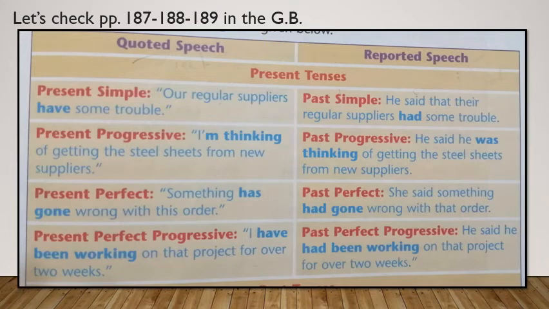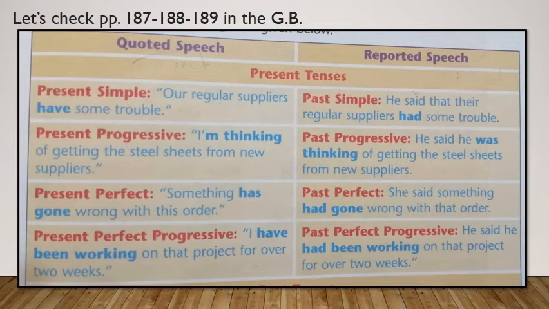If you notice the present simple, our regular suppliers have some trouble. The present simple becomes past simple. He said that their regular suppliers had some troubles. Have became had. Simple present, simple past.